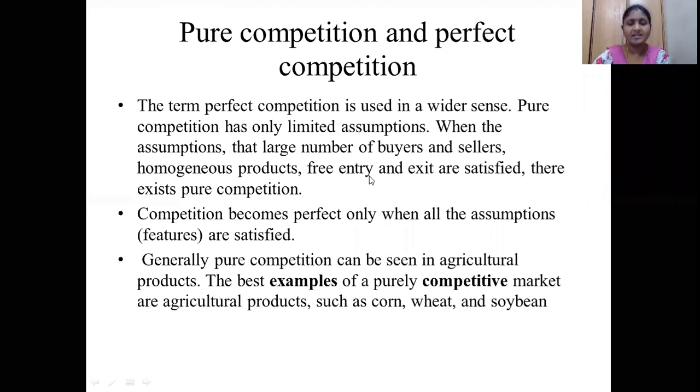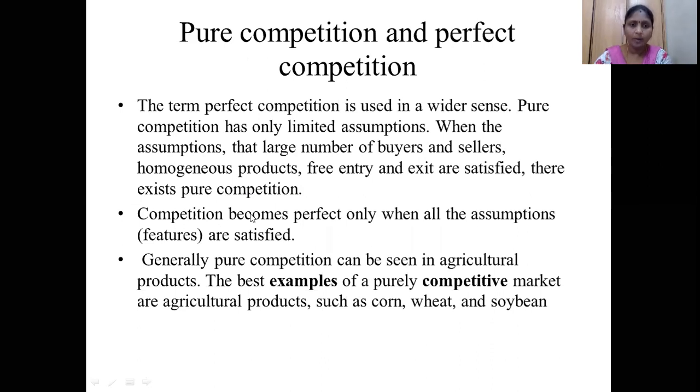If these 3 characteristics are satisfied, then there exists a pure competition among the market competitors. So we can say whether a competition is a pure competition or perfect competition. If it is a pure competition, it need not satisfy all the characteristics which we have specified previously. If it satisfies only 3 characteristics, what are those 3? One is a large number of buyers and sellers, homogeneous products, and free entry and exit. If the 3 characteristics are satisfied, we can say that it is a pure competition.